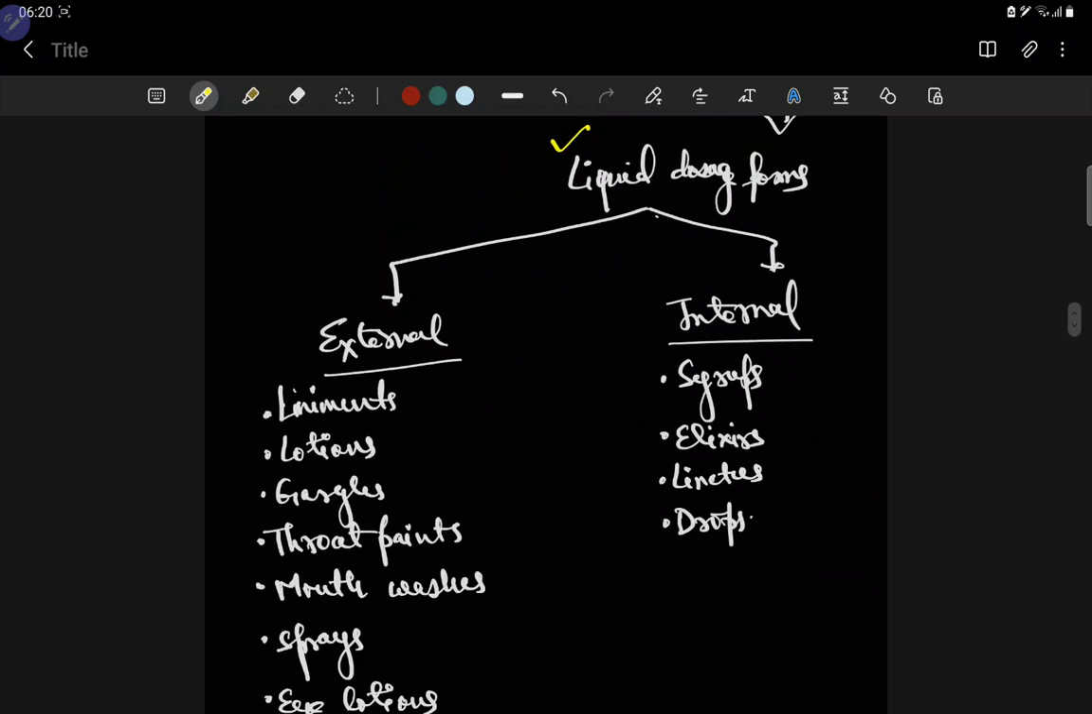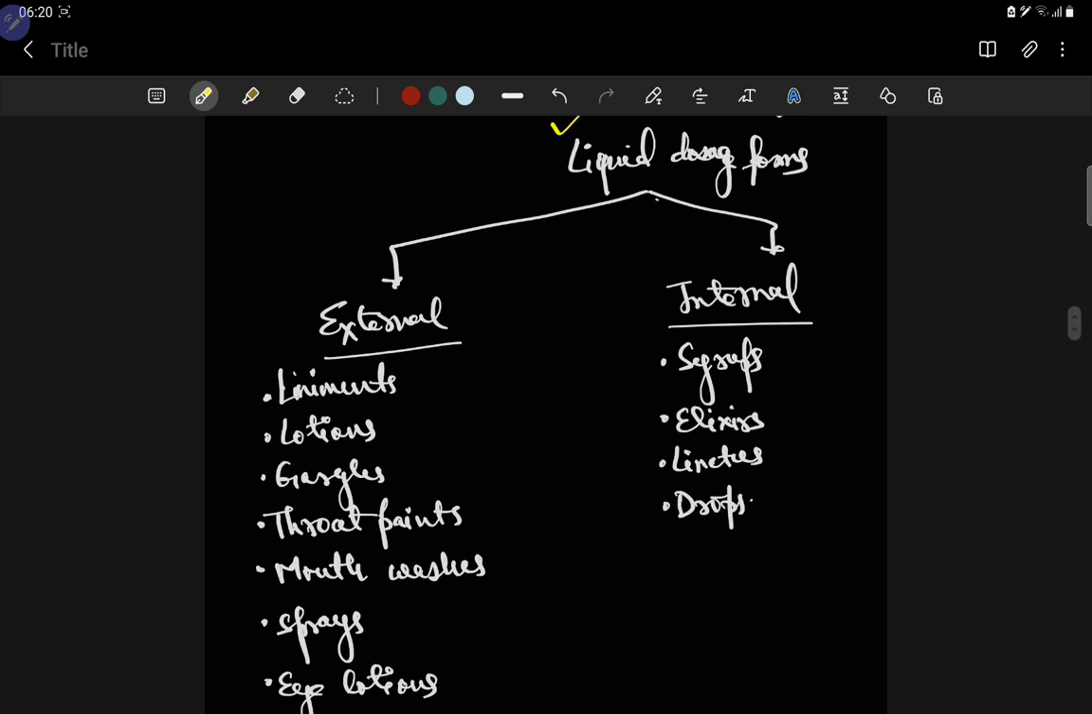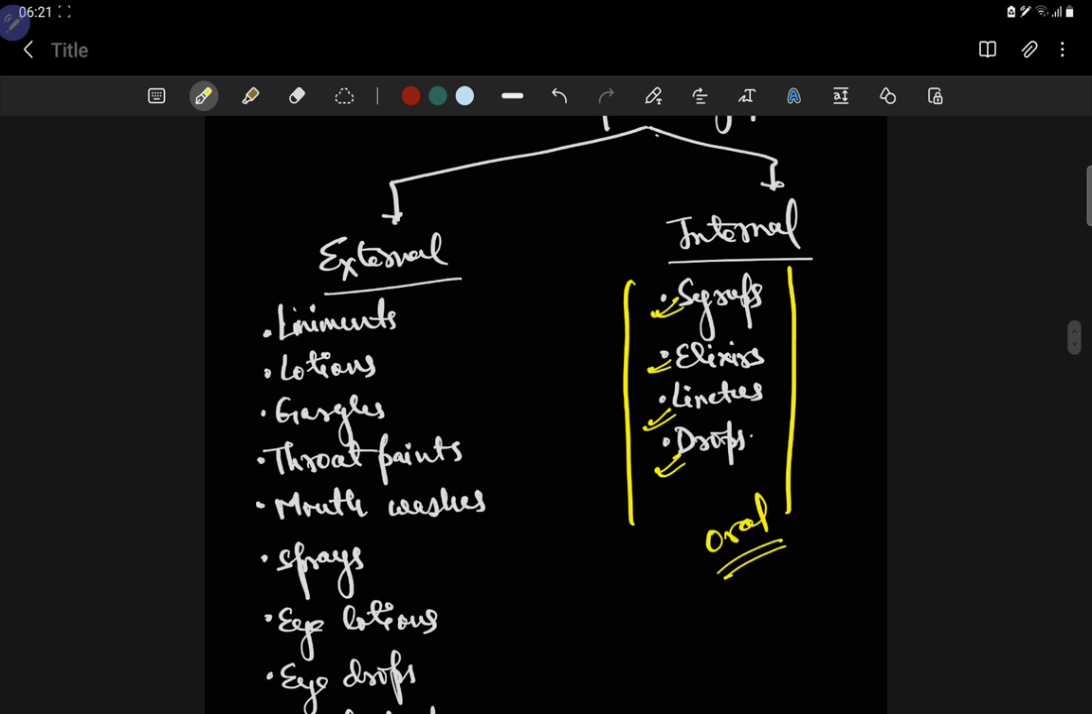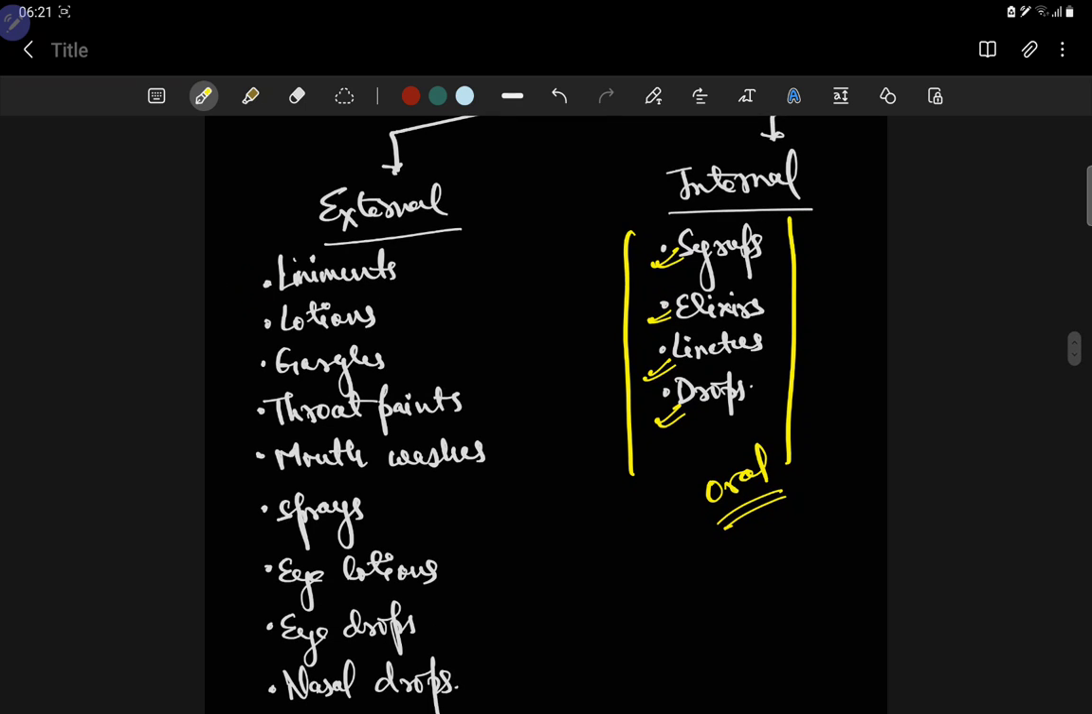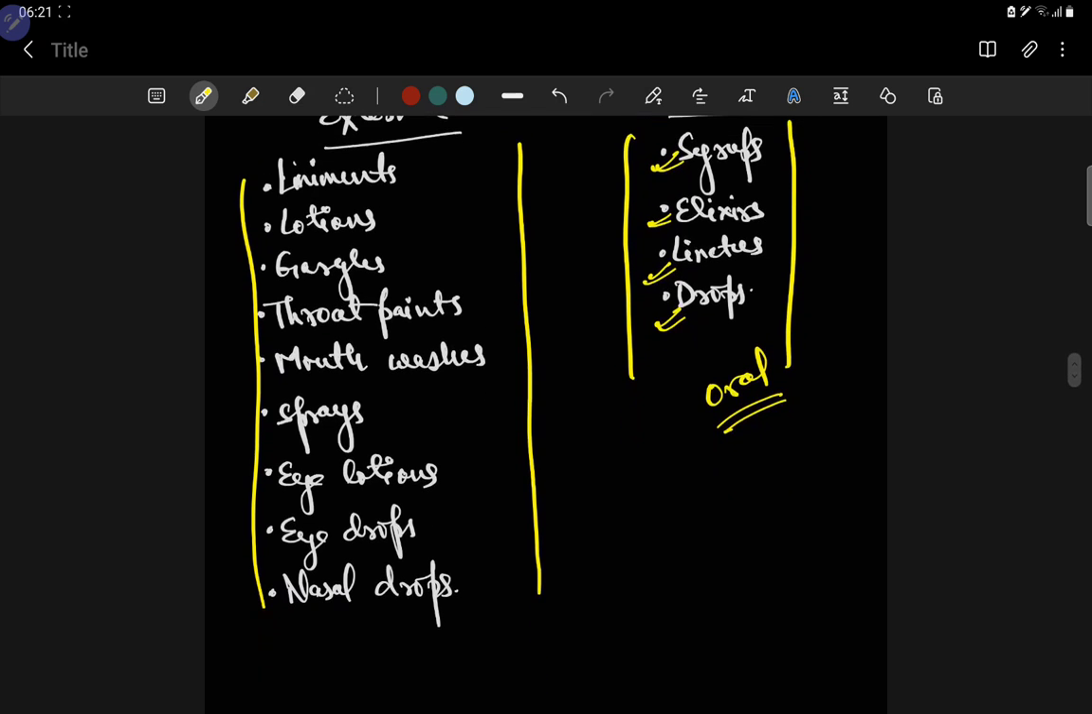In the liquid dosage forms, for internal use we have syrups, we drink syrup, elixirs, linctuses and drops, so we take them by the oral route. So this is the internal liquid dosage form. But the external liquid dosage forms are for outside, we don't take them by the oral route. So liniments and some lotions.